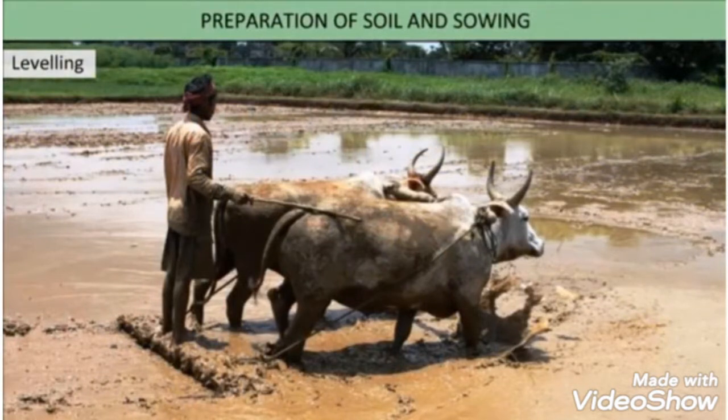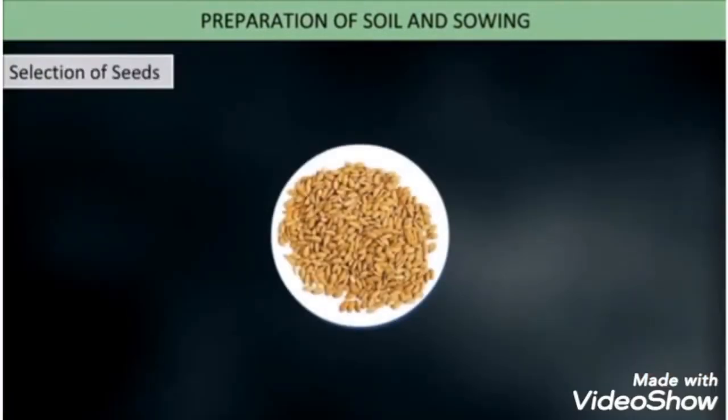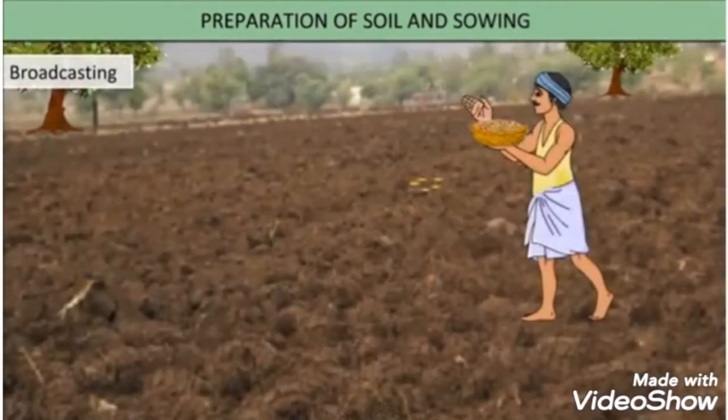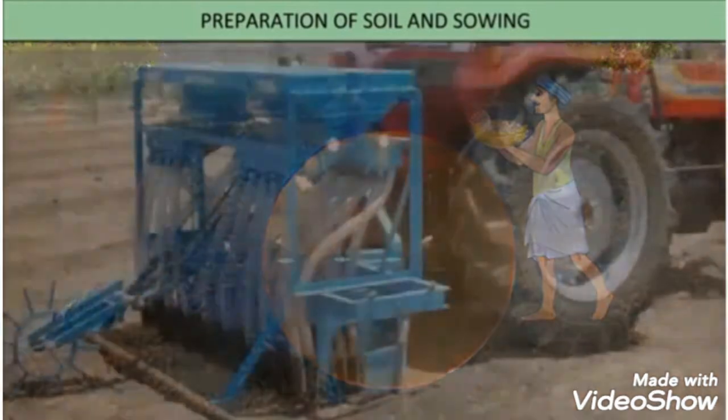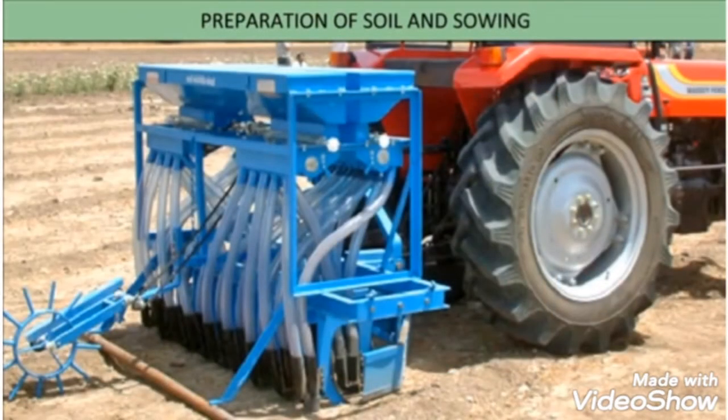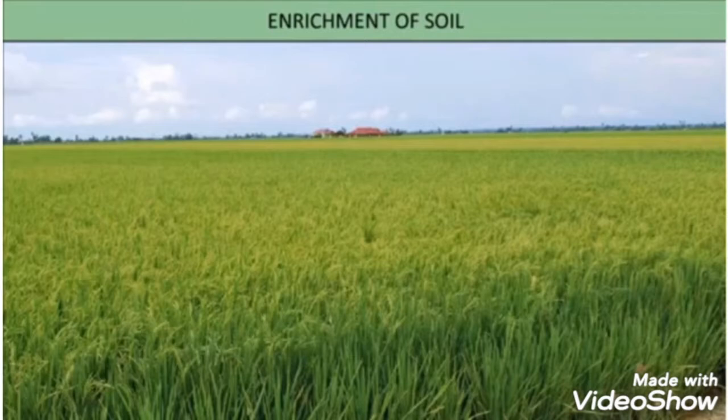Selection of seeds. Selection of seeds involves precautions, as the seeds should be healthy and disease-free. Seeds should be sown at the right depth and distance from each other. Sowing of seeds manually is known as broadcasting. They are also sown by a seed drill.